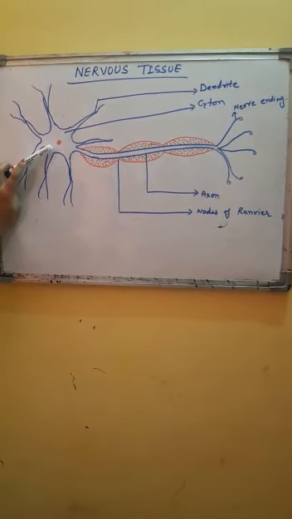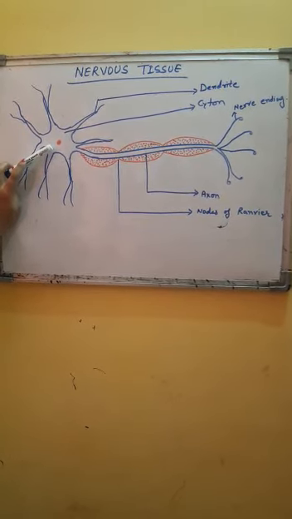The third part of nervous tissue is this tubular wire-like structure called axon. It is a very long cylindrical process of uniform diameter arising from the cyton. Its length determines the length of the nervous tissue.